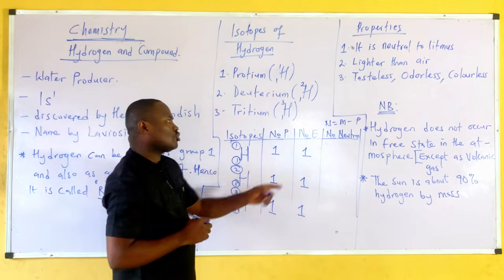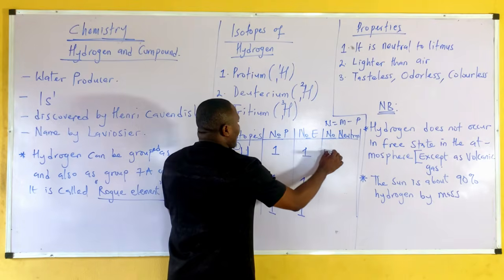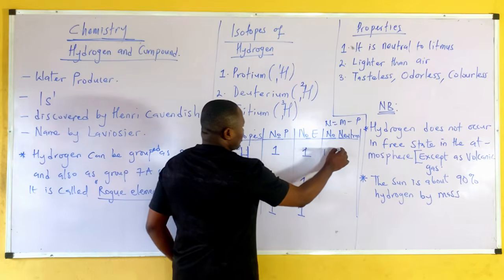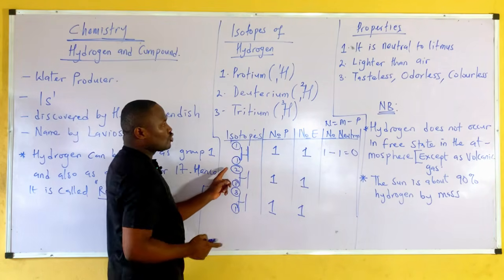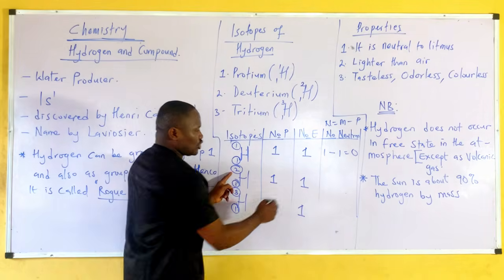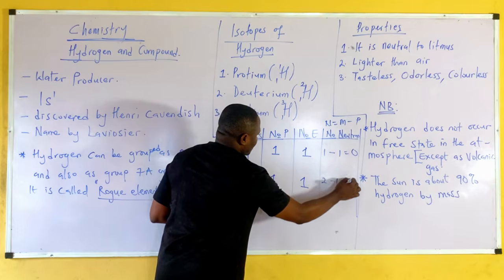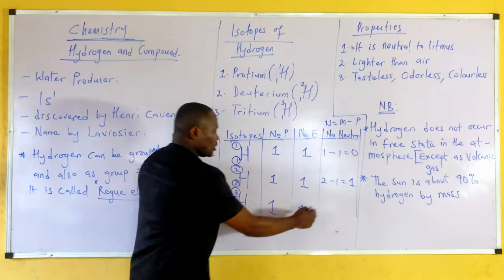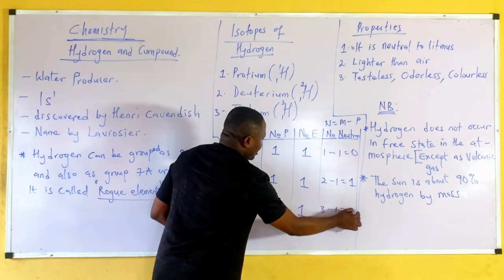So now neutron number equals mass number, which here is 1, minus proton number, which is also 1. 1 minus 1 is equal to 0. For this case, neutron number is mass number, which is 2, minus proton number, which is 1. The answer is 1. For this case, neutron number is mass number, which is 3, minus proton number, which is 1, is equal to 2.